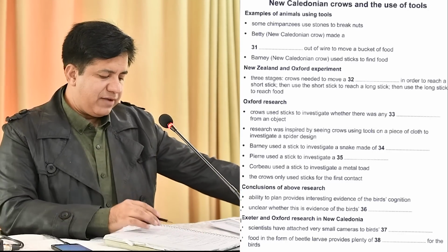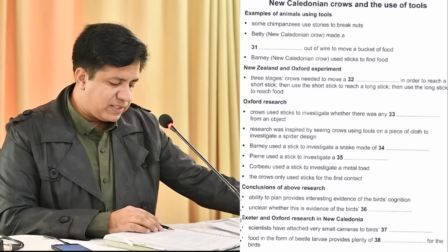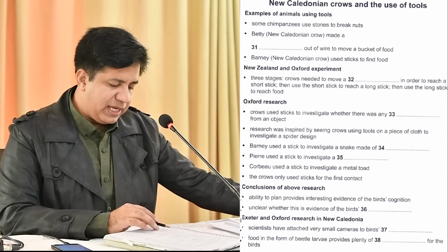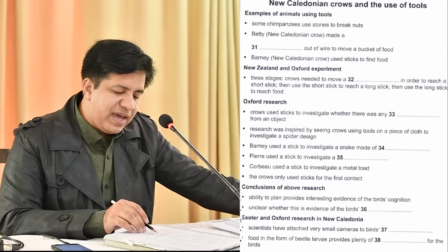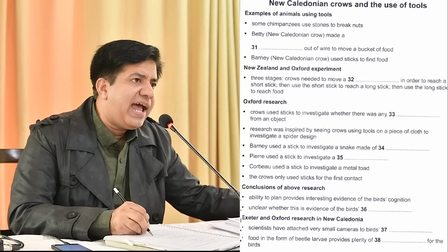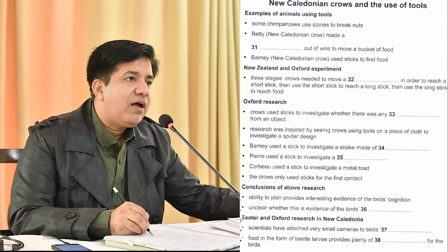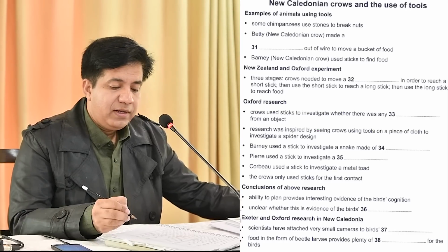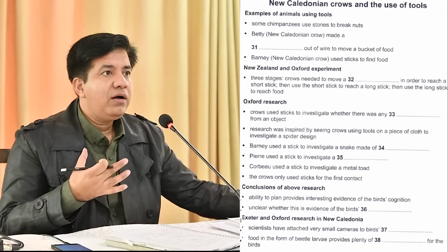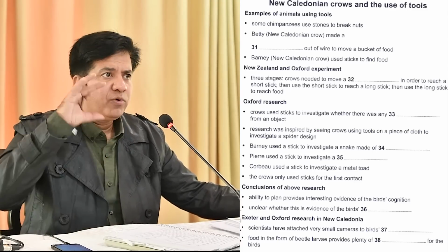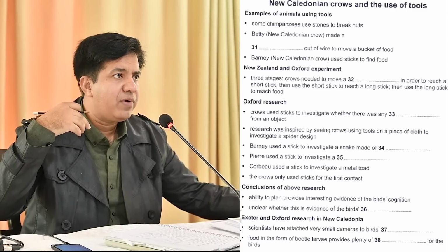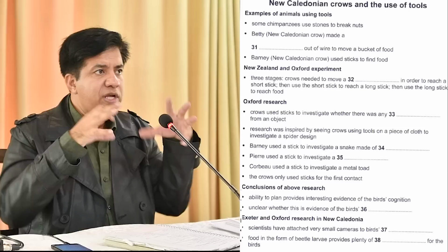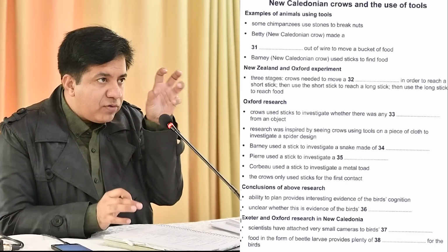Okay, question number 37. Exeter and Oxford research in New Caledonia is scientists have attached very small cameras to birds dash. Where do they attach the camera? Birds? I mean, it's the part of body of the bird. Wing or maybe neck. Yeah, neck is more reliable. They can just hang the camera, or the talons of the bird, or any part of the bird. Right? So it's going to be the part of bird where they attached the camera.